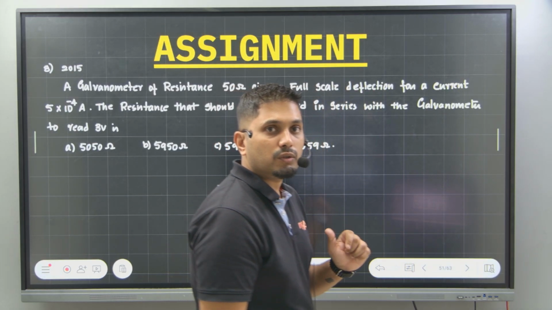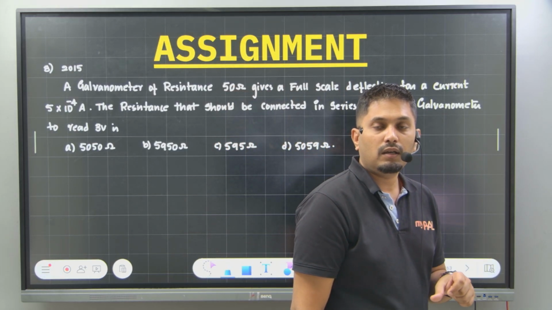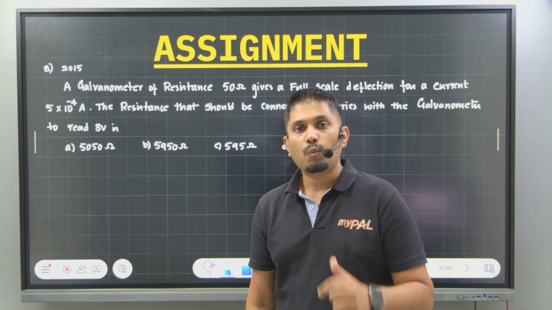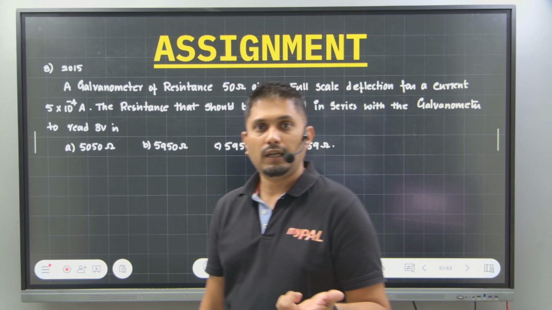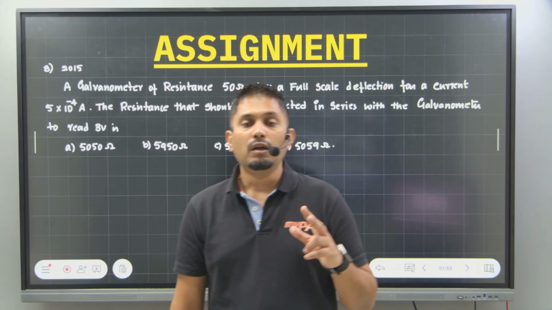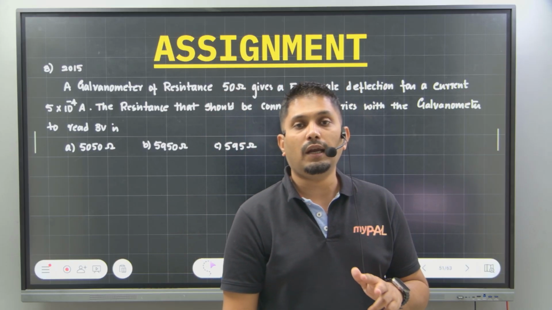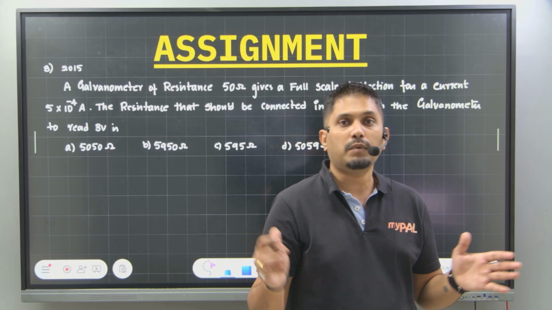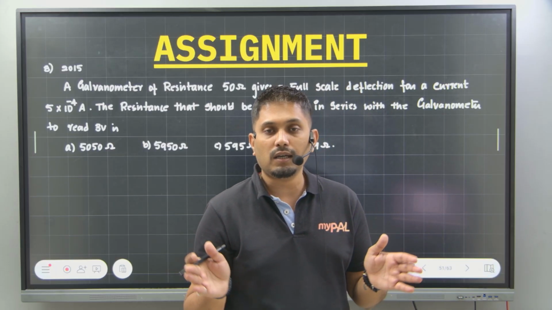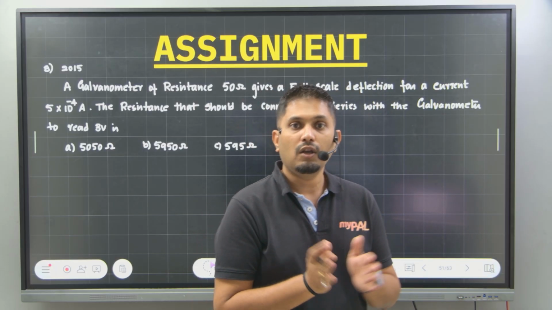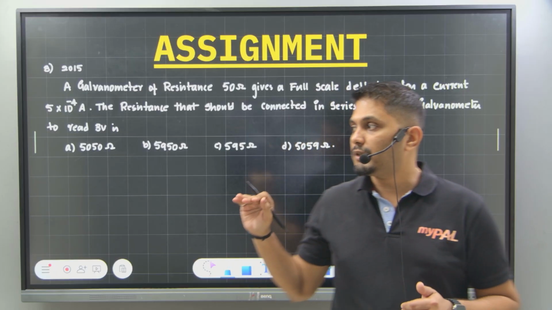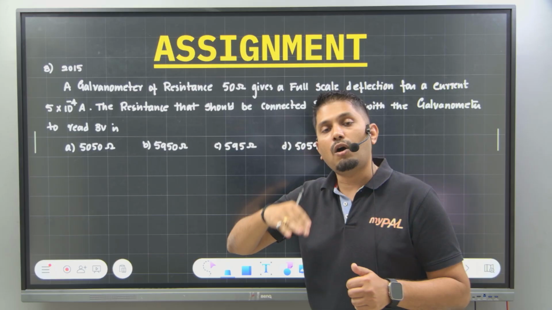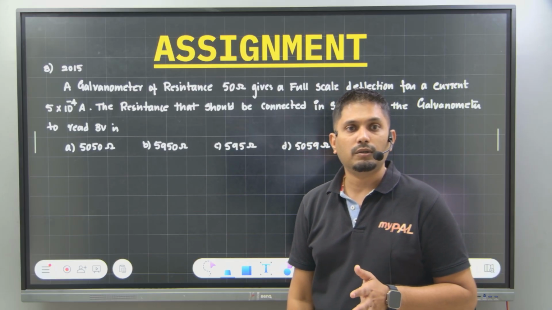These assignment questions are from 2014 to 2019. I have taken only questions from 2014 to 2019 because, one, you get exposure to KCET questions, and second, between 2014 and 2019 the syllabus was not rationalized. Post 2019, the syllabus got crunched and rationalization took place. For that reason, some questions might be out of syllabus, but whatever we did before this was all within the syllabus. Is it understood?